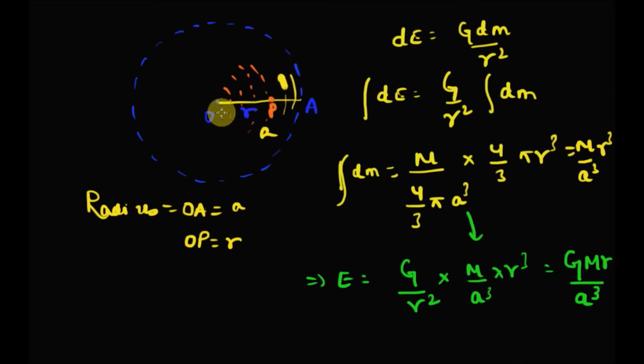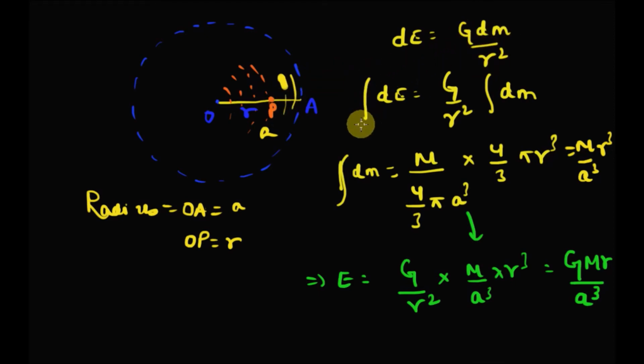So to calculate the gravitational field on point P, we will only consider the spherical shells for which point P is outside. Taking any such shell, the gravitational field due to it on point P will be G dm by r square.